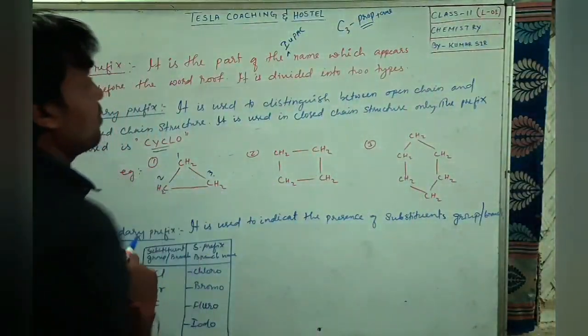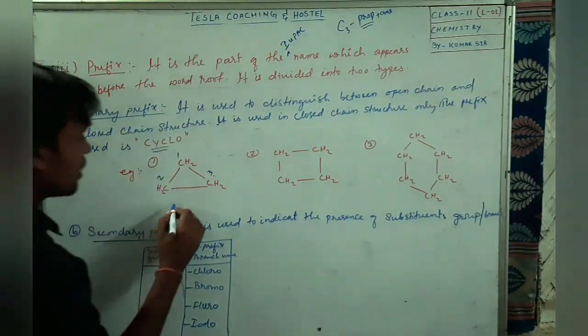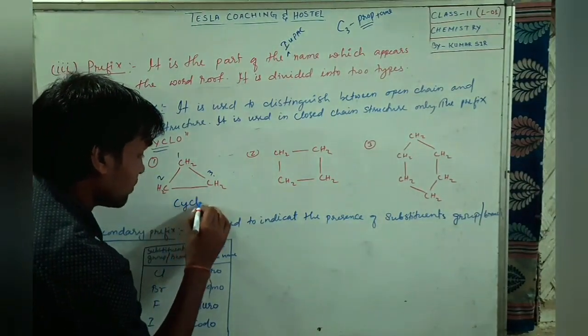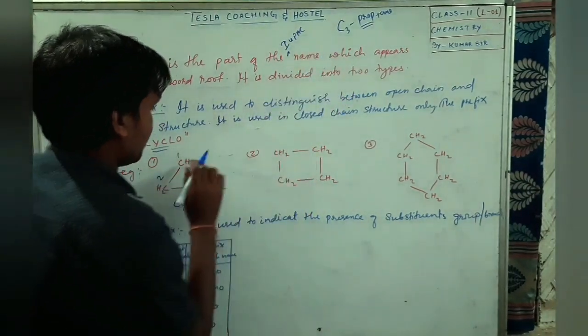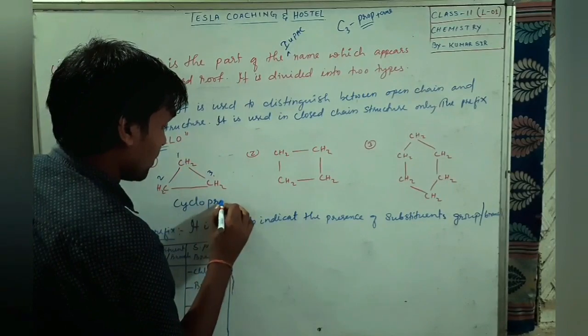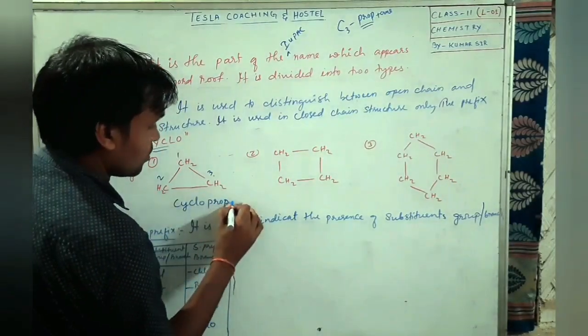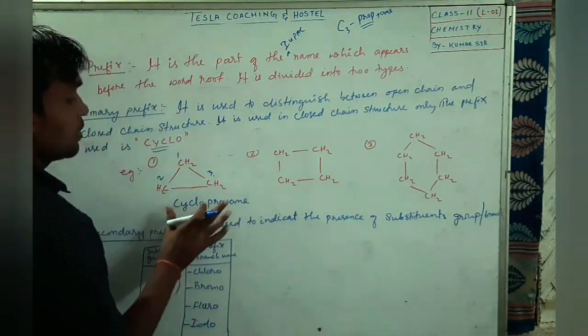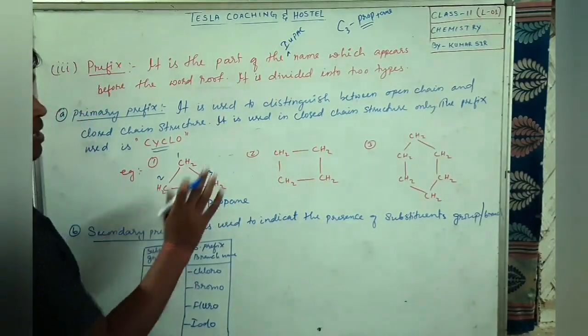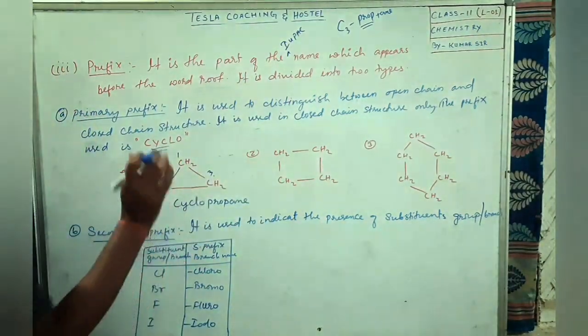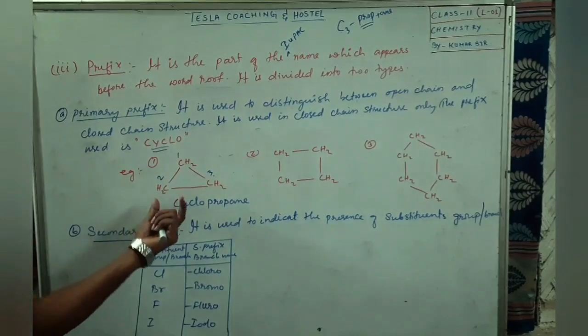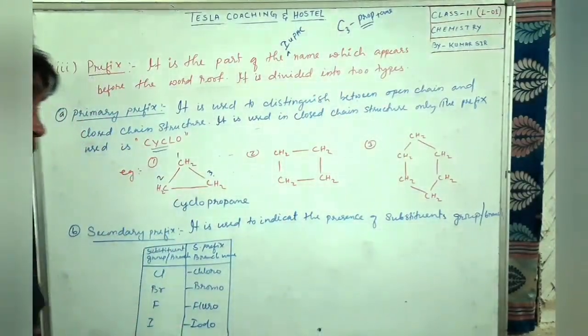So the name of this compound will be cyclo, three carbons so word root prop, all single bonds so ane: cyclopropane. So this cyclo is only used in the case of closed structures.